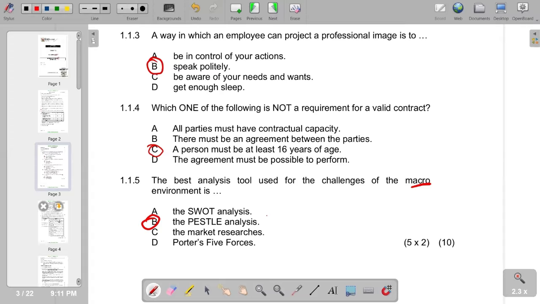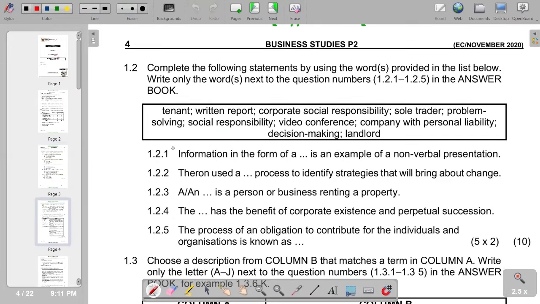We'll go to the next part, which is now 1.2. Of course, you have to complete the following statements by using the words provided in the list below. The first question is information in the form of a dash is an example of a non-verbal presentation. With the responses that we have, you'll see that the written report is non-verbal, which we are using on this part. So this is our 1.2.1.